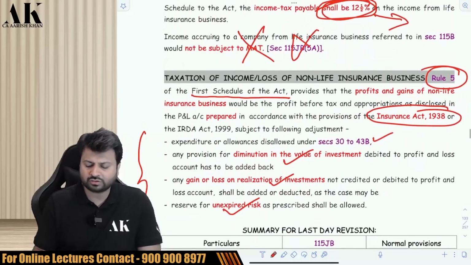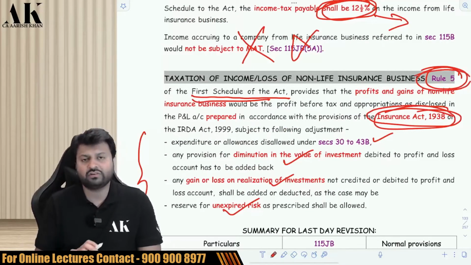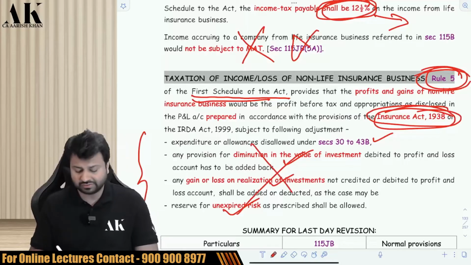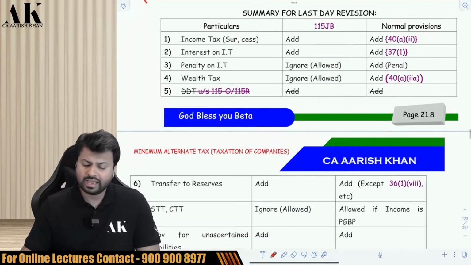For other than life insurance business, you have to follow the Insurance Companies Act, you have to follow Rule 5, you have to follow the First Schedule, and you have to follow the income tax provisions which are given over here. Now, one last thing which I have done for you all is, as my regular batch and fast track batch students already know,